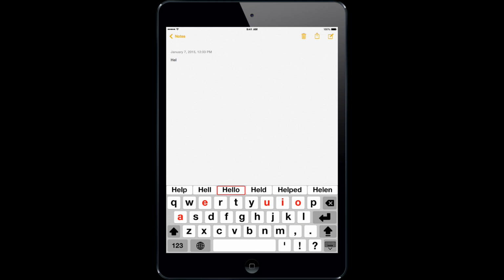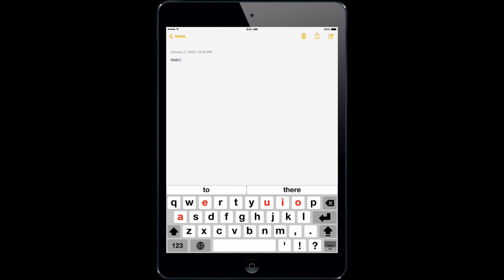And here's the suggestion, so I can tap that to insert it. And the nice thing about this word prediction is that for a Switch user, it can drastically increase the typing rate because they don't have to type in each individual letter. And I know you can't hear the auditory feedback in the video, but it would be speaking back each word or each letter that I type.